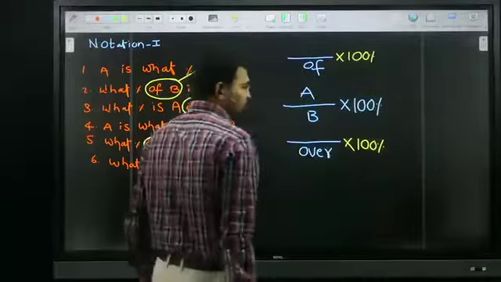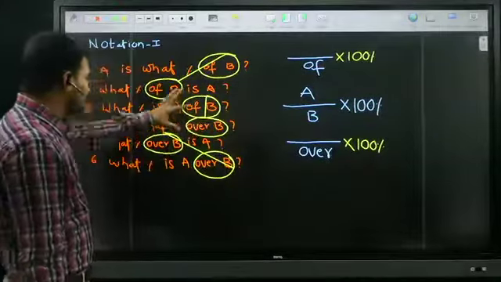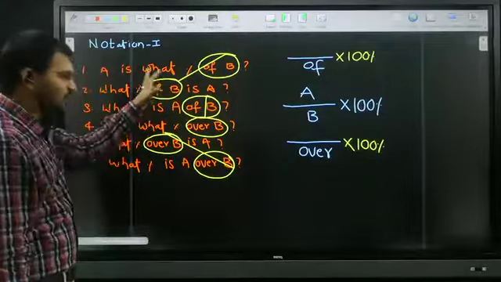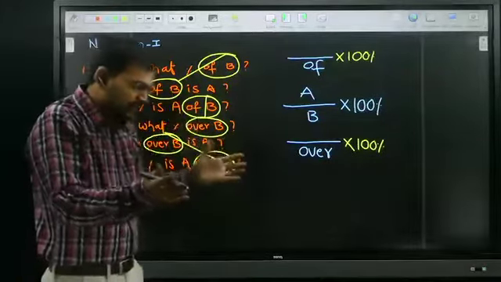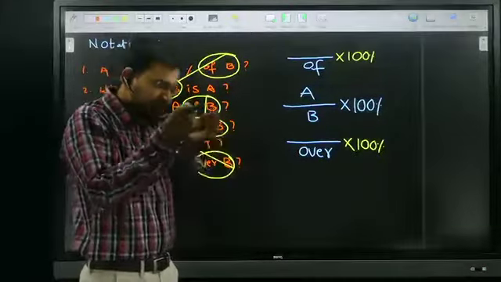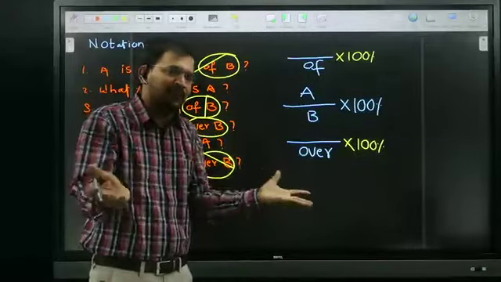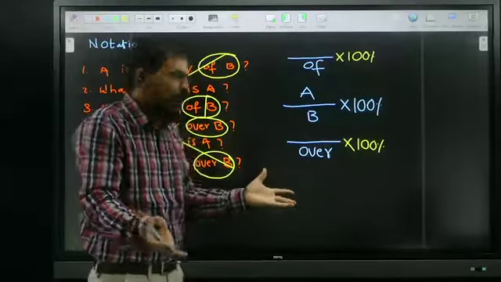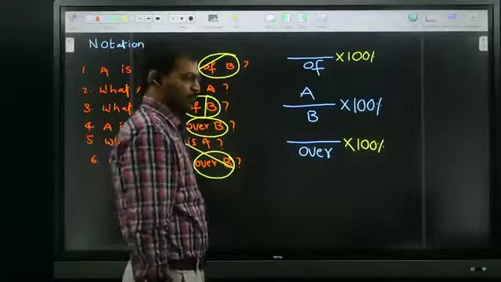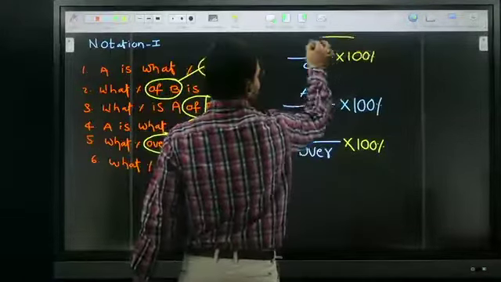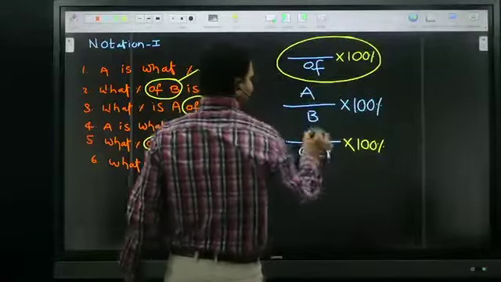So the single question they may ask in six different ways in order to confuse the students in the exam. The same question they may ask in six different possibilities, but the answer should be same. In this way, it is very easy to remember.